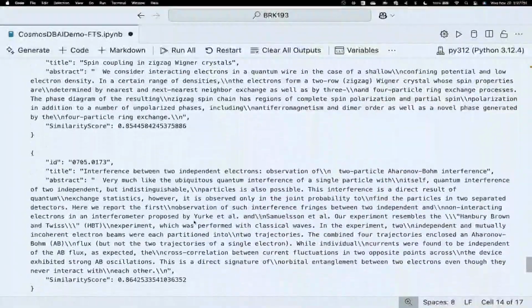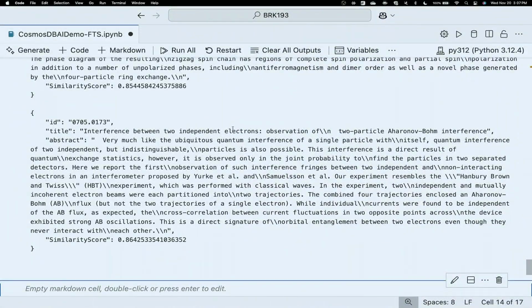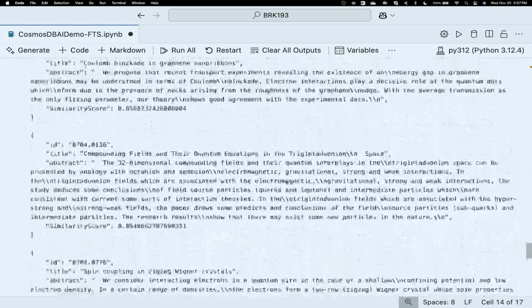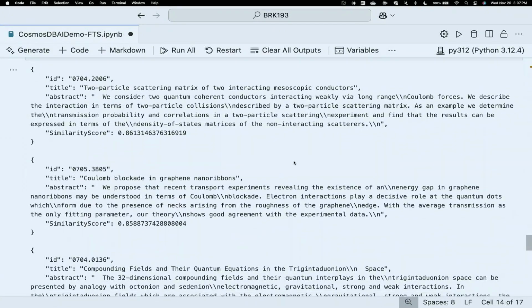And so the results that we see here, right, they're not ordered by vector similarity score, because I can see I have a lower score that's ranked higher than this. But what we see scrolling up to the top is that this article is actually very relevant to my search criteria, right? Not only does it have a decently high similarity score, but also I can see that the abstract contains tons of the keywords that I was looking for, right? Quantum, particle, interactions, two-particle scattering.